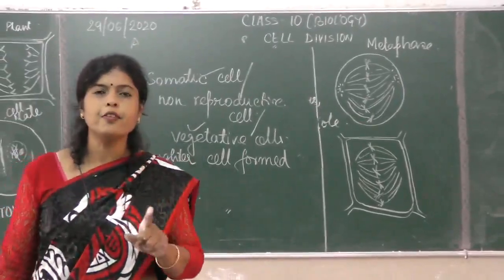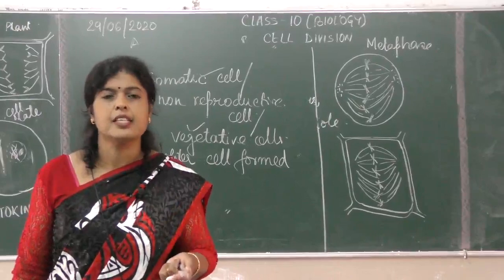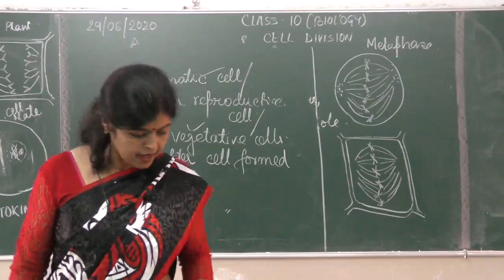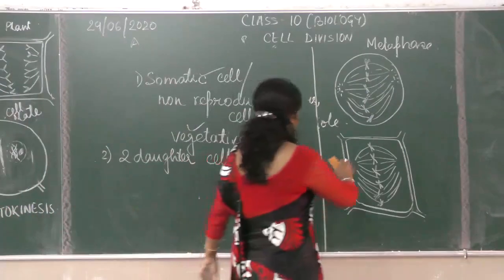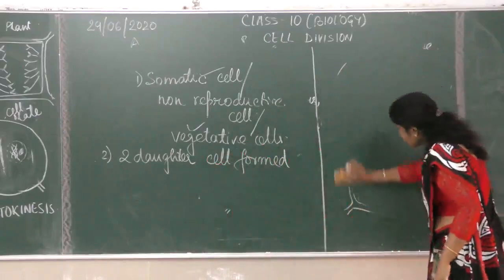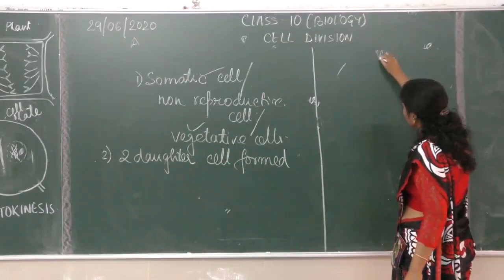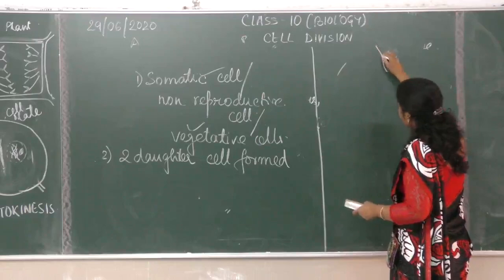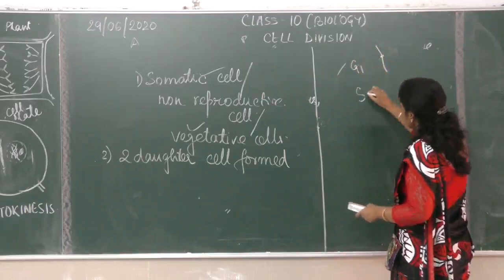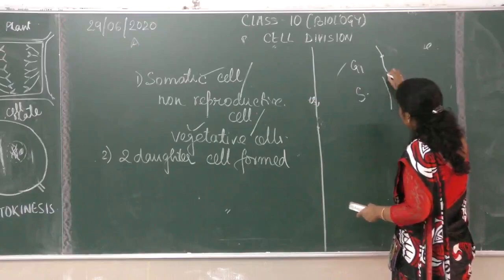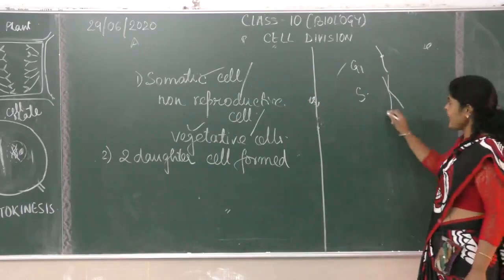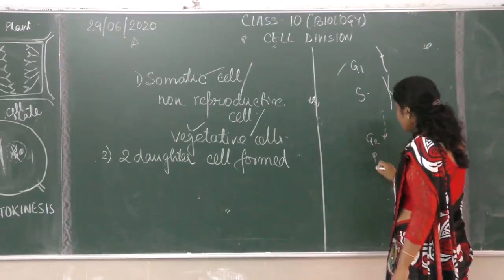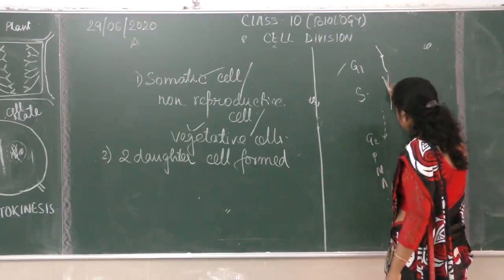After division, the number of chromosomes in the mother cell, or you can call it a parent cell as well, and the daughter cell remain the same. Just a revision: suppose we are talking about a cell with 4 chromosomes. In S phase the chromatin fiber has duplicated. If you remember, there was a replication of DNA, and it continued in G2 phase, prophase, metaphase.